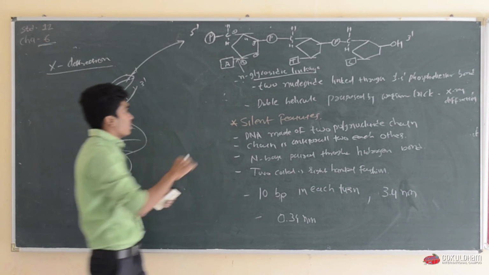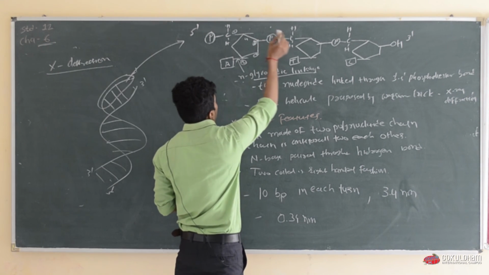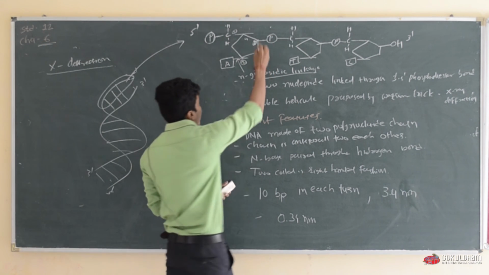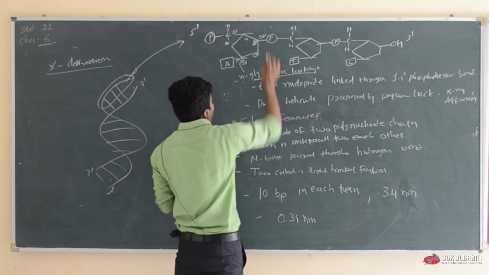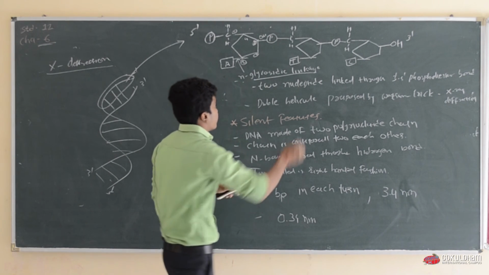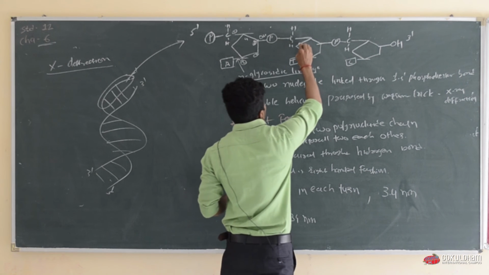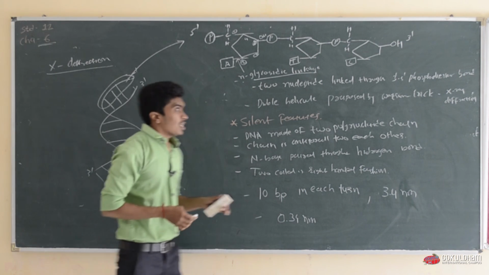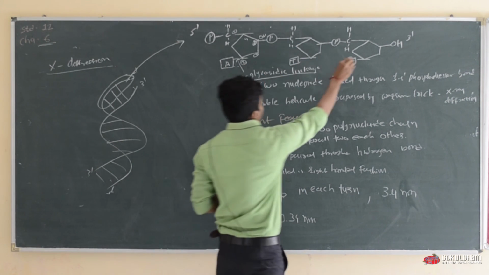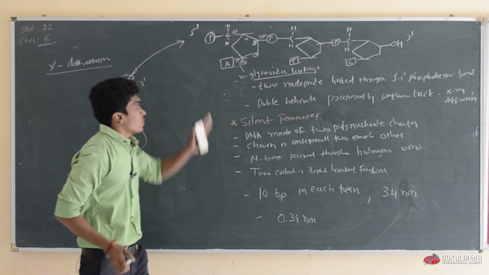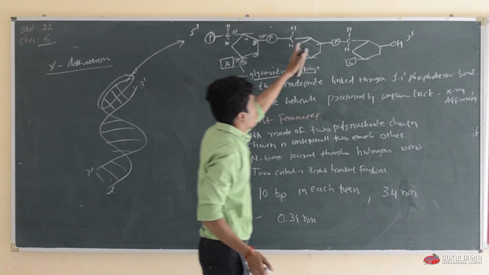Where carbon number 3, having OH, will bind with another phosphate group and then it binds with the sugar. So it will make a backbone or chain of phosphate, sugar, phosphate, sugar, phosphate, sugar.